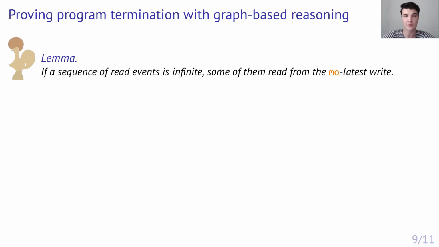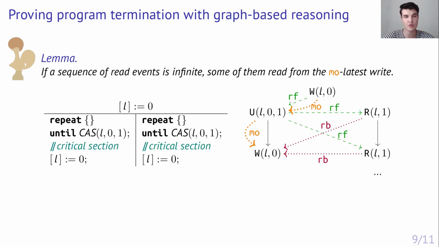Moreover, the correspondence between the operational and declarative semantics yields a practical way to prove termination of concurrent programs. We show that if in a program with a bounded number of writes, a busy wait loop doesn't terminate, then it contains an iteration whose read observes the latest write in terms of modification order. By arguing contrapositively, it gives us a direct way to establish termination of a program with busy wait loops. That is, the program terminates if its loops exit when reading from the maximal write. Pointing to our example, the second thread will eventually observe the value 0, which will cause the busy wait loop to terminate, which in turn contradicts the assumption of the infinite execution.